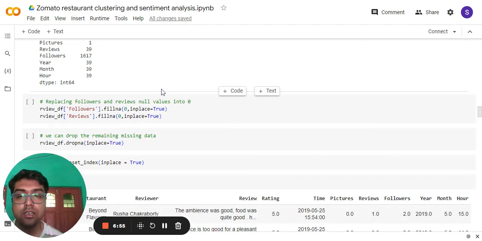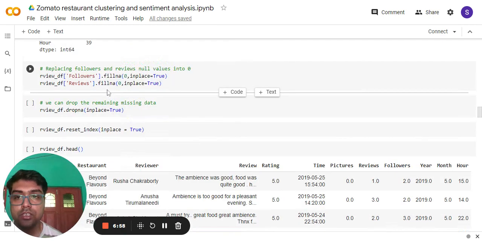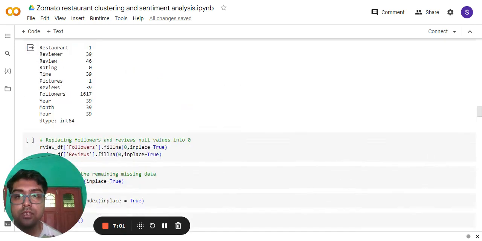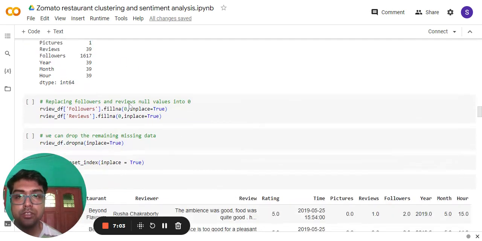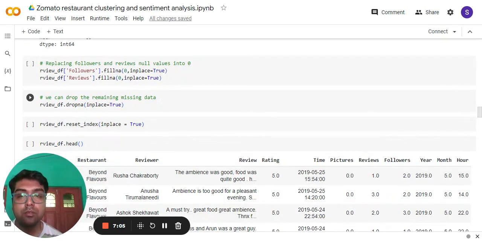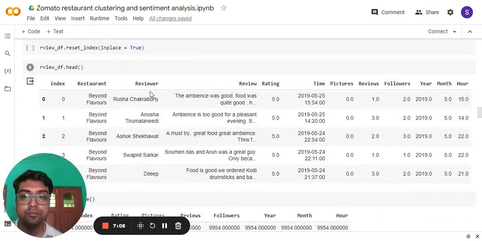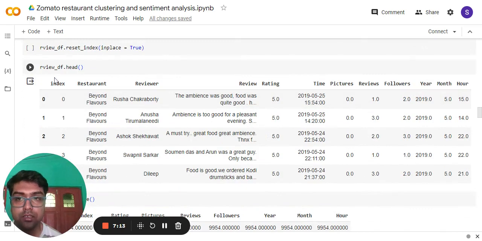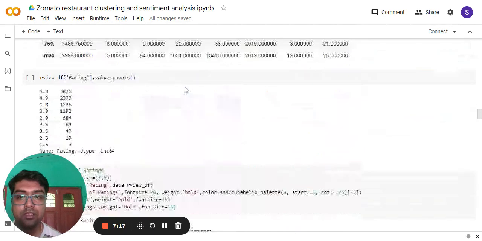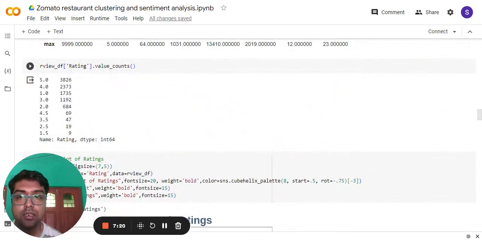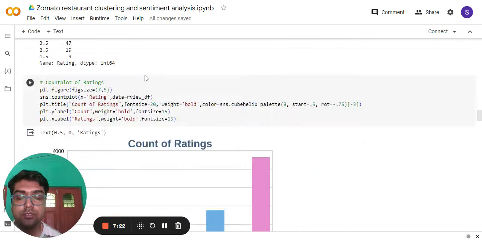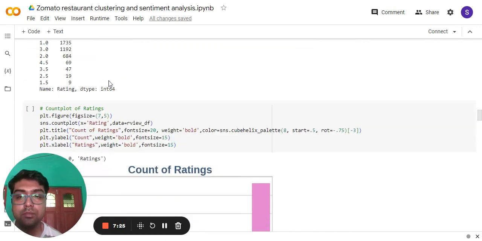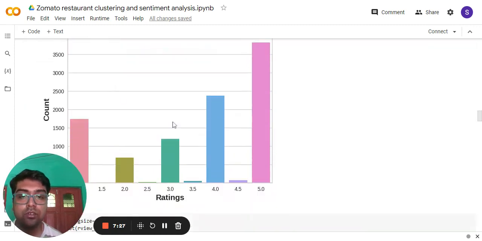Now checking the null values. Since we have higher null values under the followers and the reviews, I have replaced them with zeros, and other than that, I have dropped them all. Here again I have checked the head of the review dataset. Then I checked the description, and then checked the values of the rating column and visualized the ratings. So we can see 5 has the highest number of ratings.